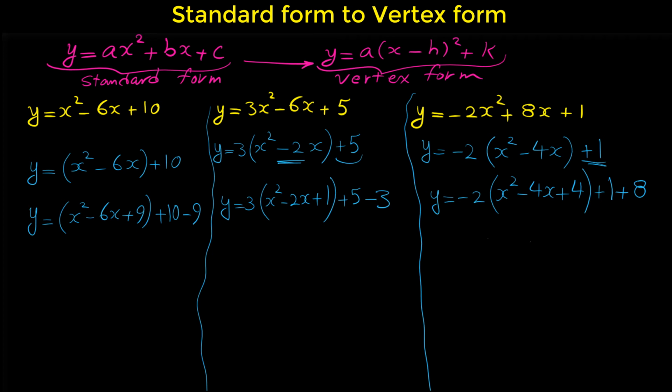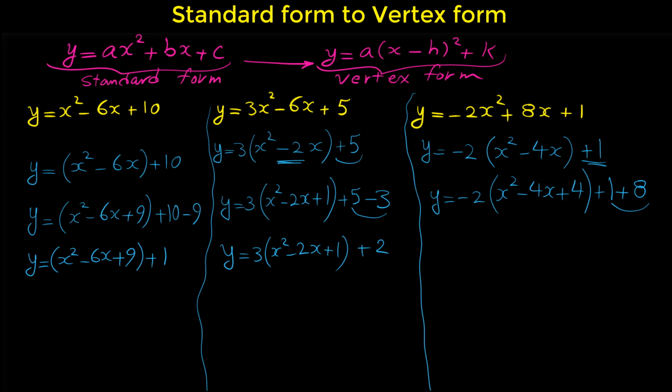After this step, let me simplify these numbers. So I am writing the same expression, x squared minus 6x plus 9 plus 1. 3 bracket x squared minus 2x plus 1. 5 minus 3 is 2. And in our third example, negative 2 bracket x squared minus 4x plus 4 plus 9. 8 plus 1 is 9.